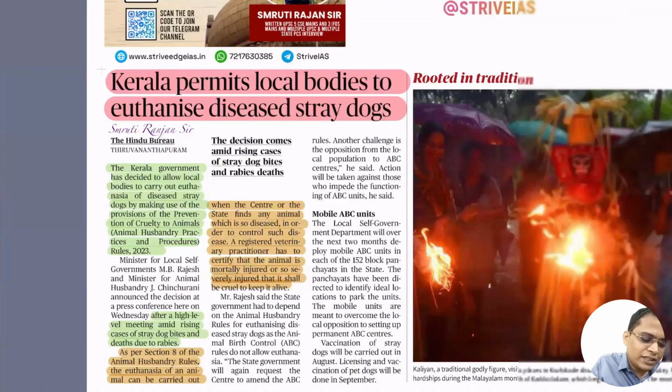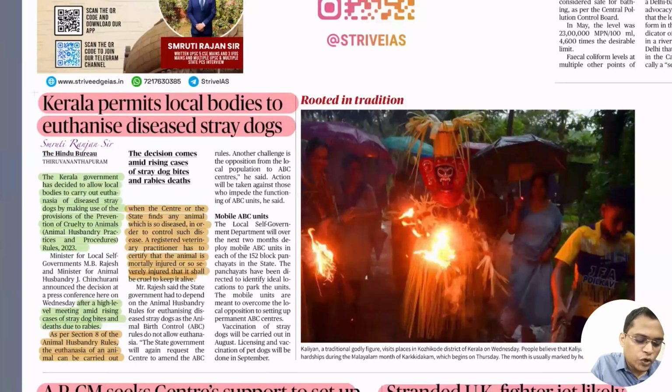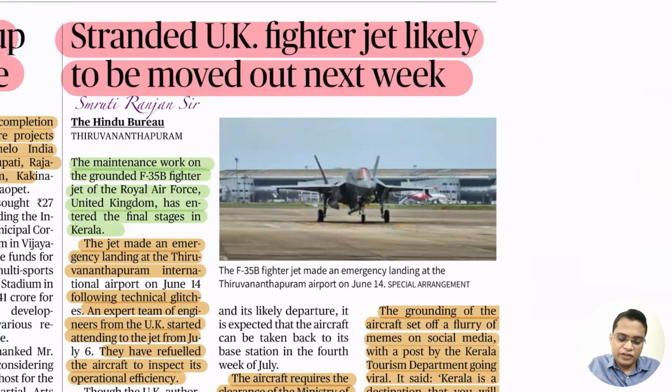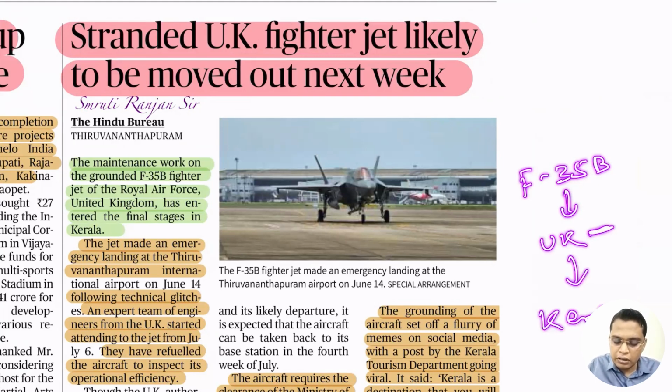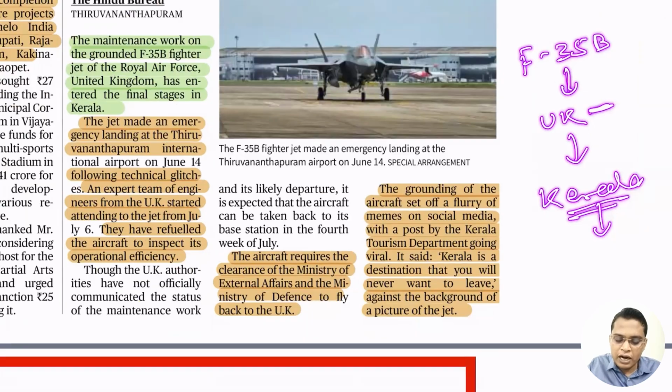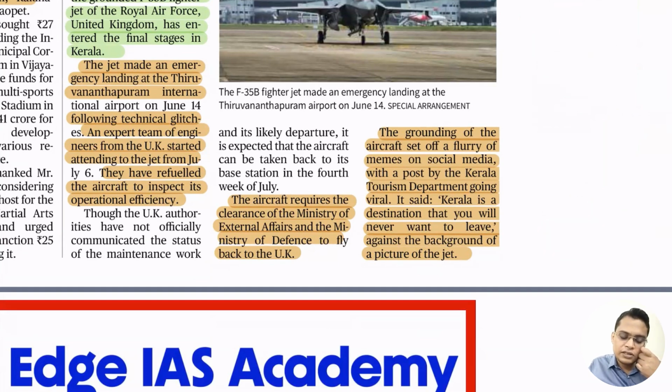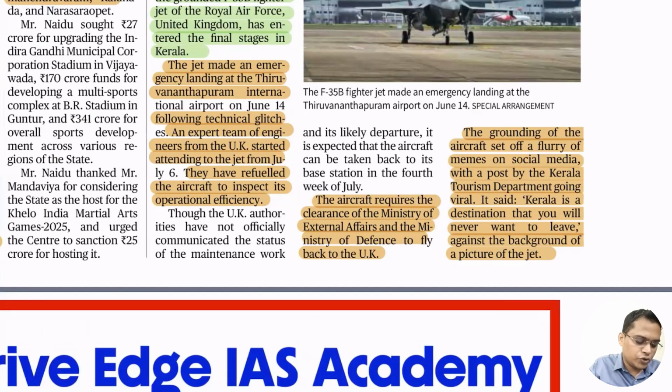So the next important news is the stranded UK fighter jet likely to be moved out next week. We know that there is an F-35 fighter jet of the UK Royal Navy. They landed in Kerala due to some technical problem, and after that it was not able to take off. So it is staying in the hangar given by the Thiruvananthapuram airport. But now the inspection or technical team from the UK has arrived and they have refueled it, so it might shift to their base also.